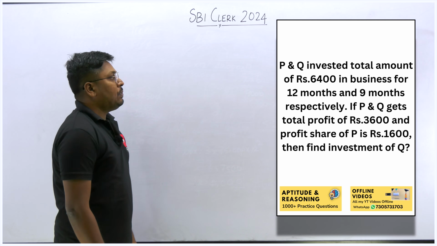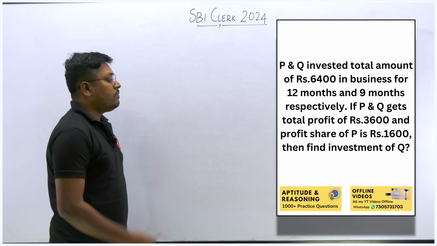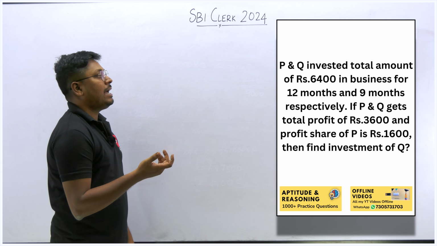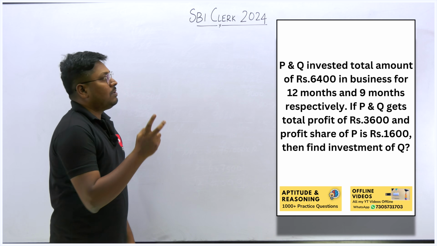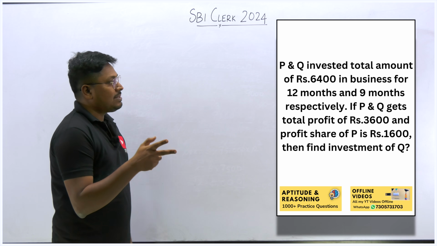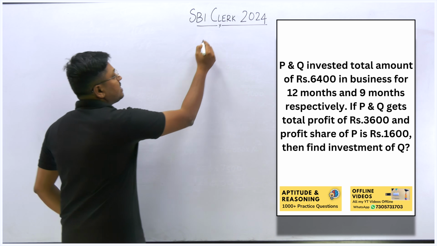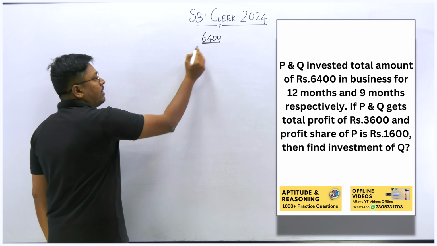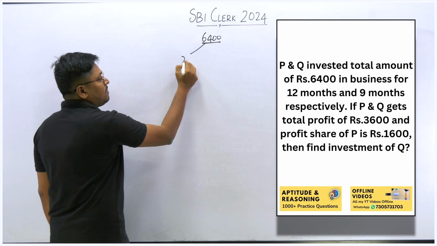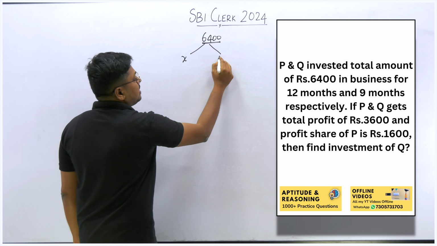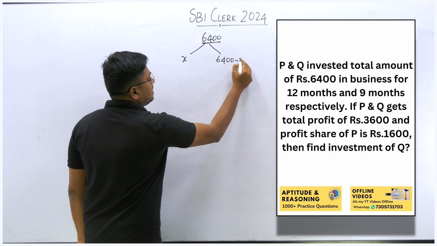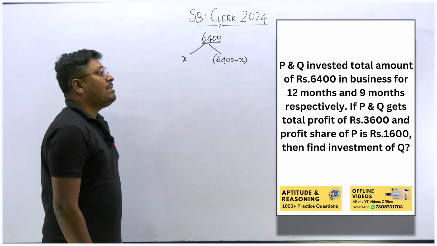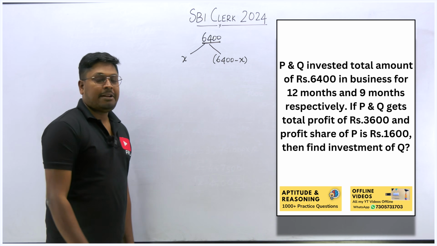P and Q invested a total amount of rupees 6,400 in a business for 12 months and 9 months respectively. So there are 2 persons in a business, one is P and the second is Q. The total amount invested by them is 6,400. We can first split the value: if the person P invested X amount, then the person Q will be investing the remaining amount, which is 6,400 minus X, right?